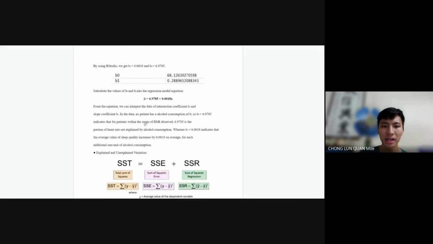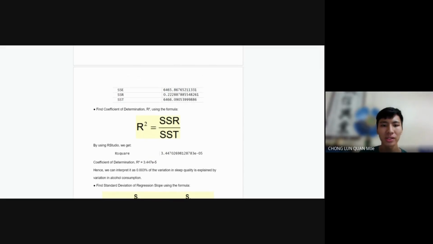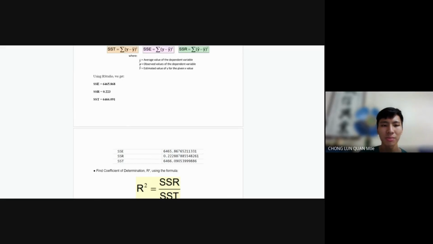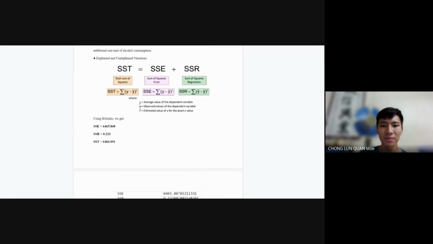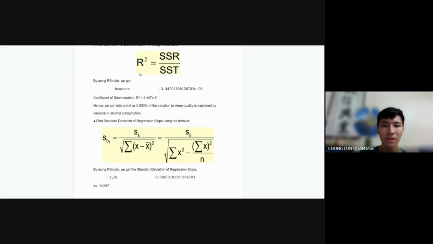Okay. After that, we want to find the r square, which is the coefficient of determination. Before finding r square, we need to determine SSE and SST first, which means the sum of squares error and the sum of squares total, and the sum of squares regression. After finding the value of r square, we know that 0.003% of the variation in sleep quality is explained by the variation in alcohol consumption.